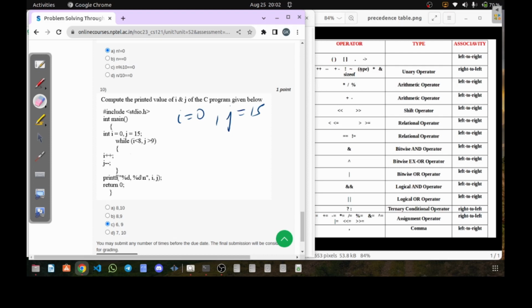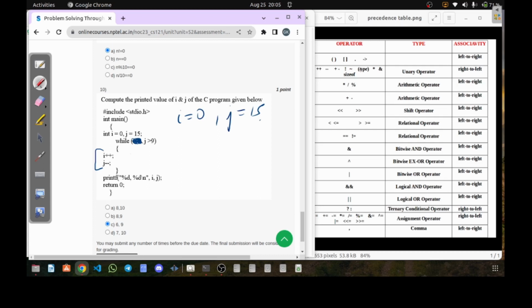I'll just color it so that it makes it easy for you to understand. We'll only look at this condition and check whether it is true or false. Inside, we are incrementing the value of i by 1 and decrementing the value of j by 1. We'll keep on doing this till this condition is true. So let's try it now. j greater than 9, the value of j is 15.